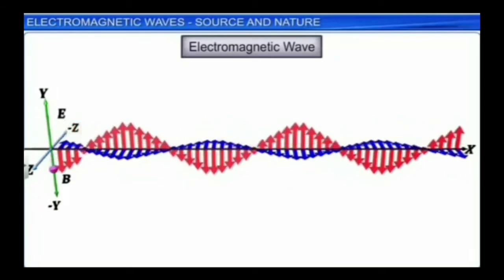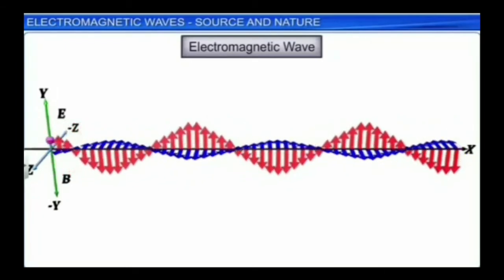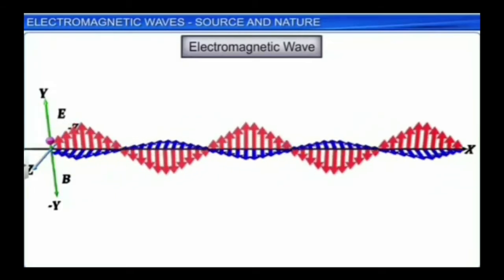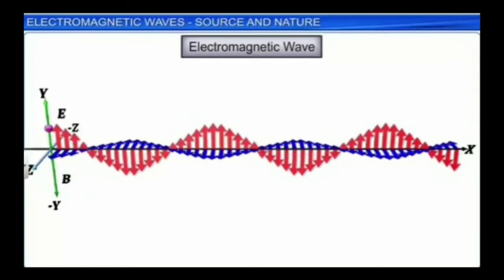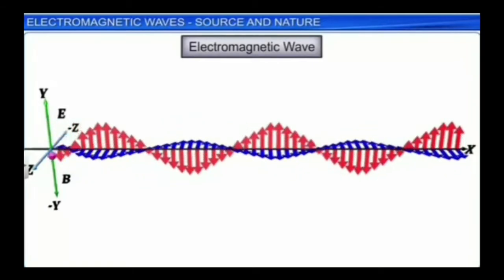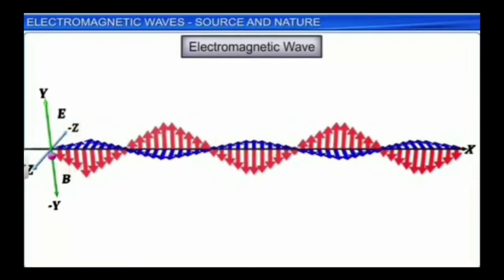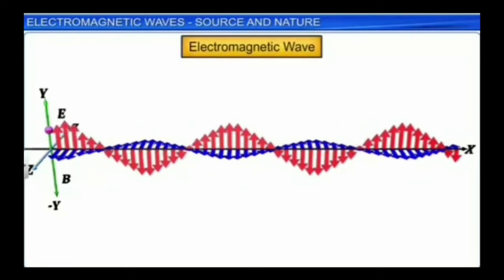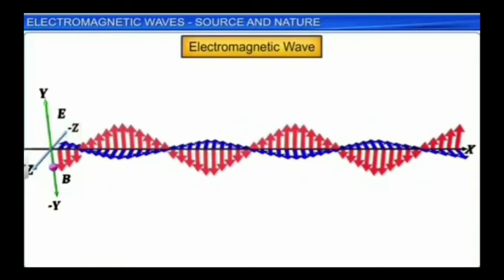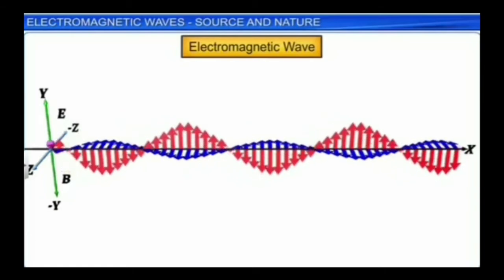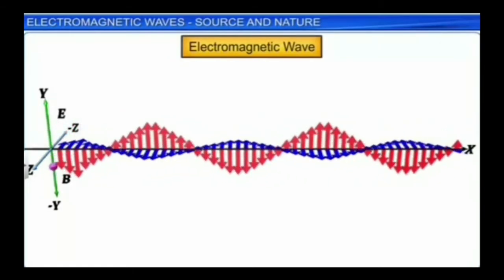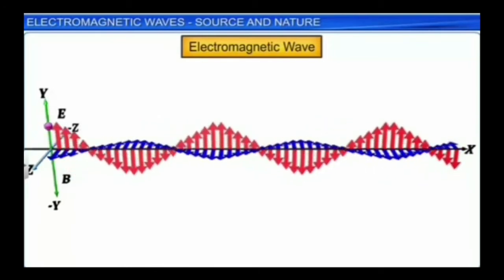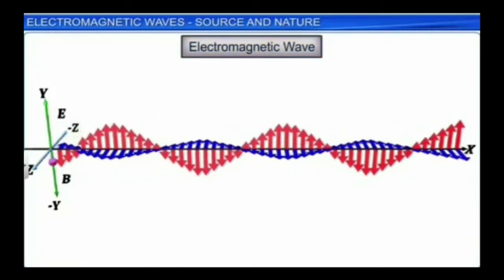So we can say that both the electric field and magnetic field, which are time varying, regenerate each other. That means a time varying electric field produces a magnetic field and a time varying magnetic field produces an electric field. And both these are perpendicular to each other and the resultant electromagnetic wave propagates in a direction perpendicular to the directions of electric field and magnetic field.